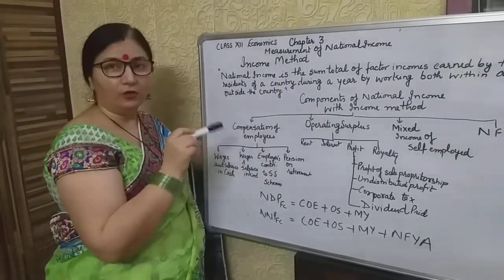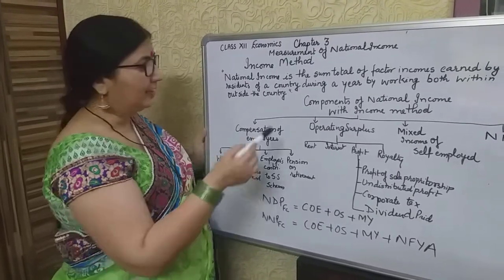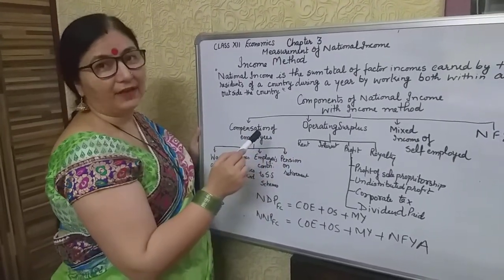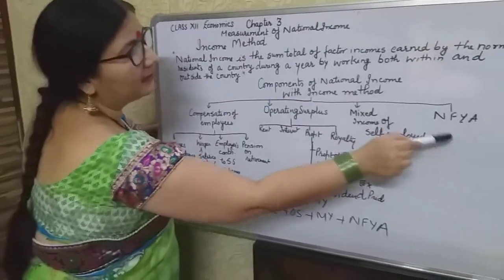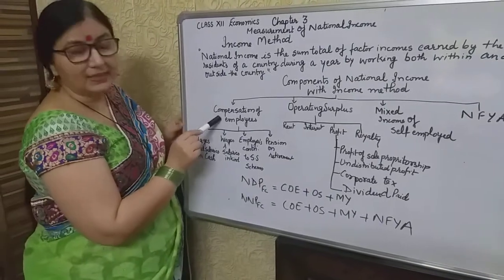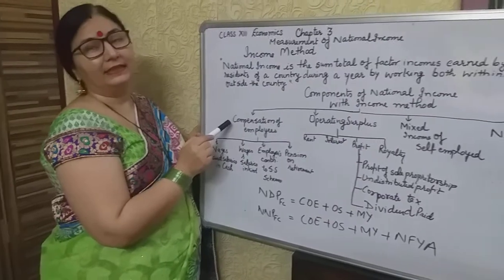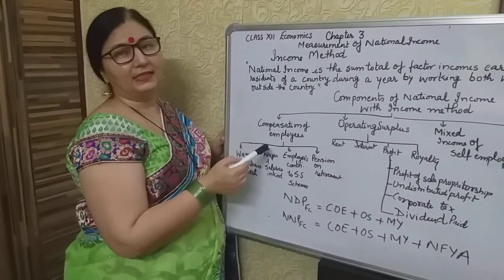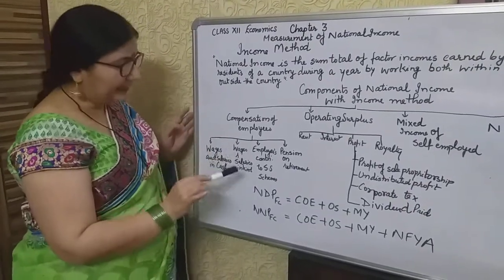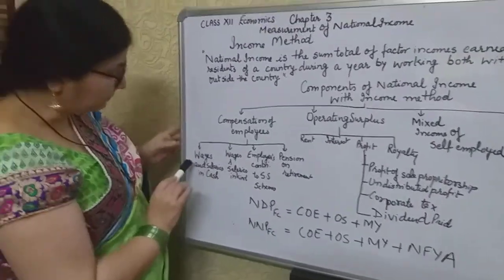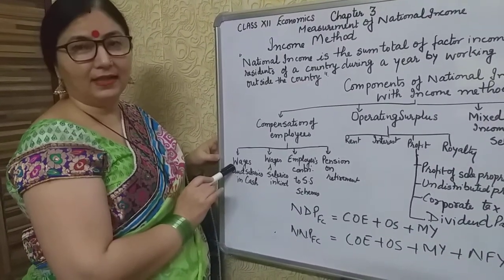All of us don't work in our country; some of us work in another country also, and for that, first we calculate the domestic factor income, and these are the components of it. One is compensation of employees. Whether your parent, whether us, whether any other citizen of our country, whenever he works, he gets wages in different ways. First is wages and salaries in cash, meaning the monetary income.